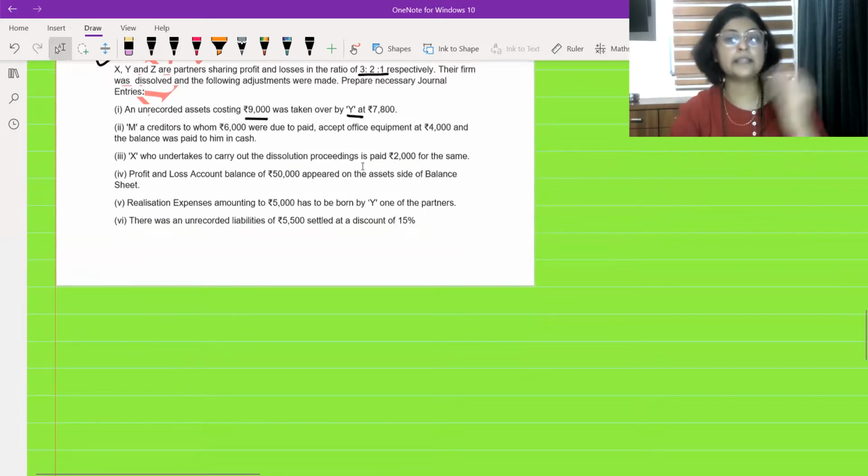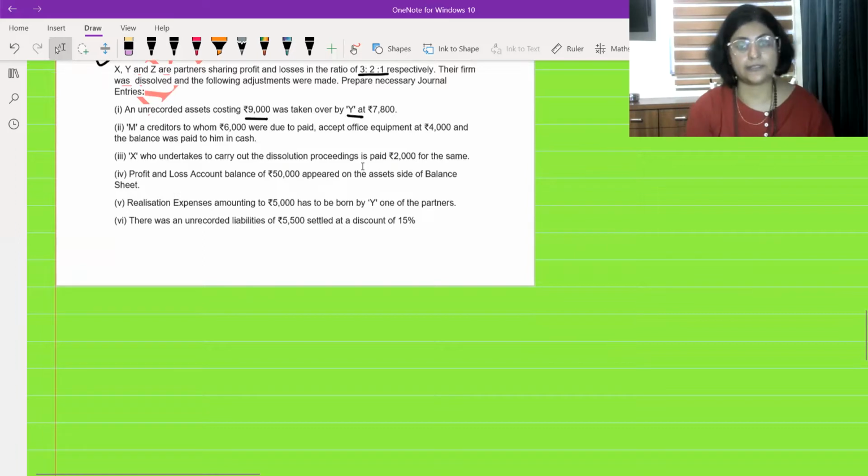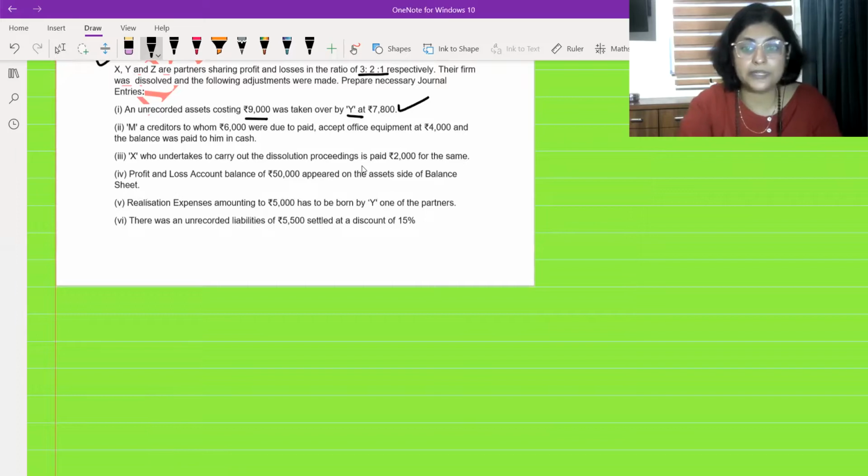One of the partners has taken over an unrecorded asset. See, whenever there is an unrecorded asset, we do not go and record it in the realization account. That entry is not supposed to be passed. But yes, if a partner has taken over, for that the entry has to be passed. For what amount? The amount at which he has taken over. So what will be the journal entry over here?